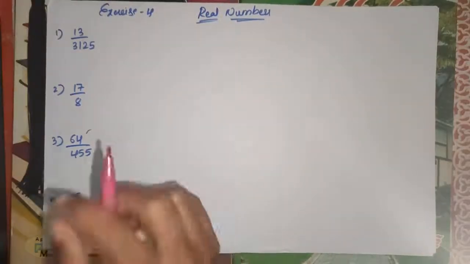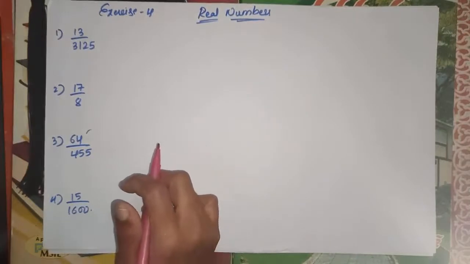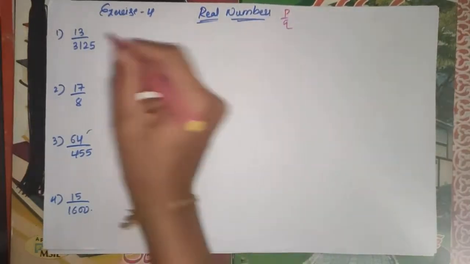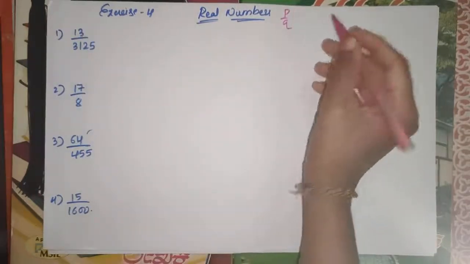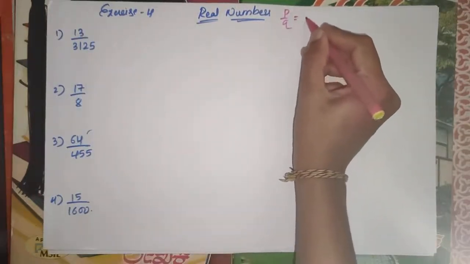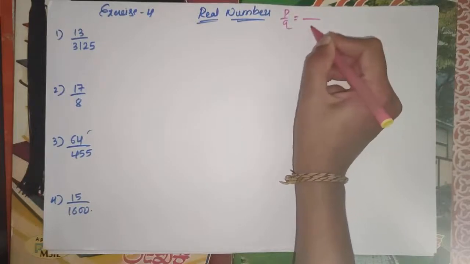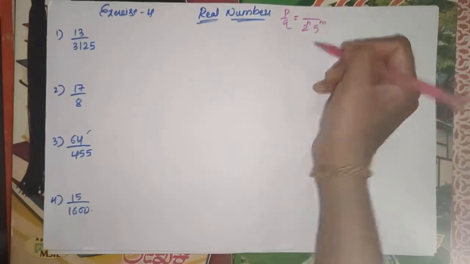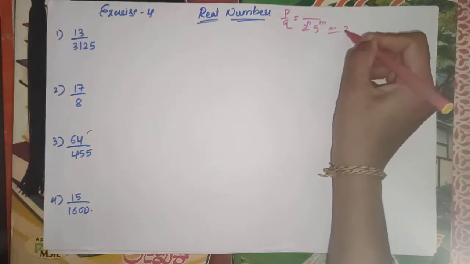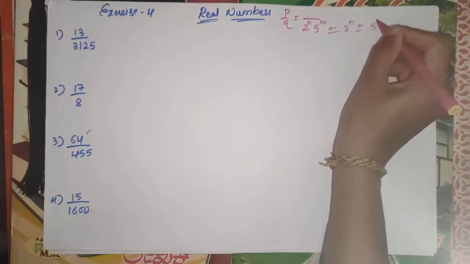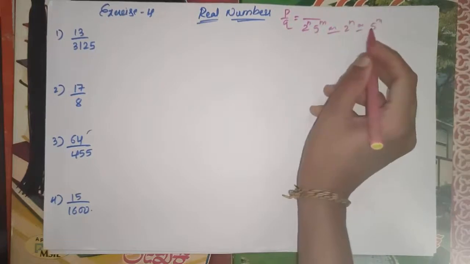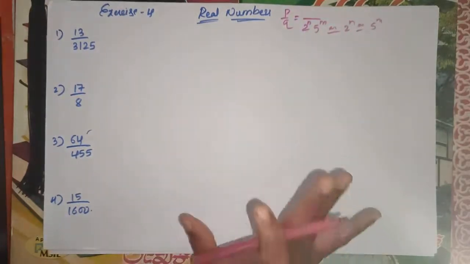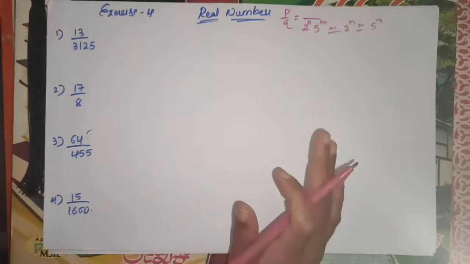So here one thing we need to know. If this is given in the form of p by q, when the denominator is in the form of 2 to the power of n, 5 to the power of m, or 2 to the power of n or 5 to the power of m, then the decimal expansion is terminating, otherwise it is non-terminating.